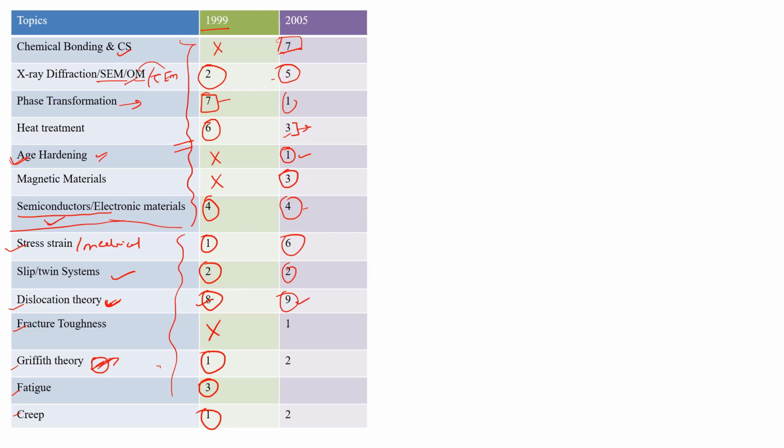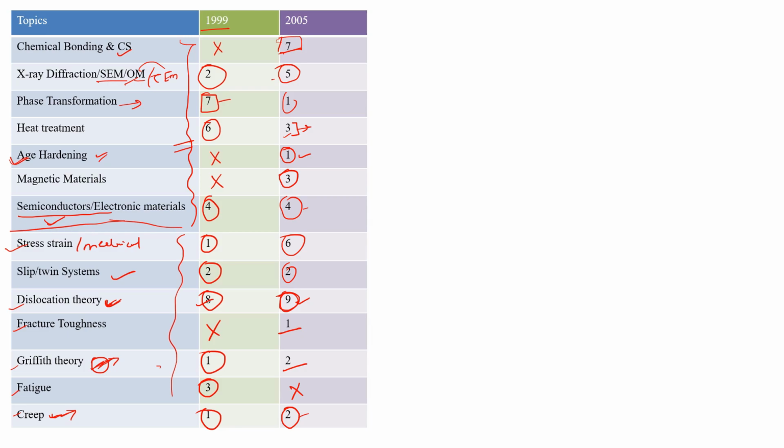Okay, so they asked 9 marks of questions from this topic. Fracture toughness 1 mark, Griffith theory 2 marks. There were no questions from fatigue, and 2 marks of questions from creep. Creep is very important, and they may ask questions from the graph of creep, or from the numerical portion also. So this is very important.